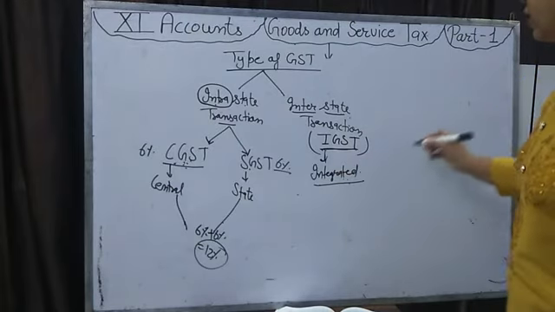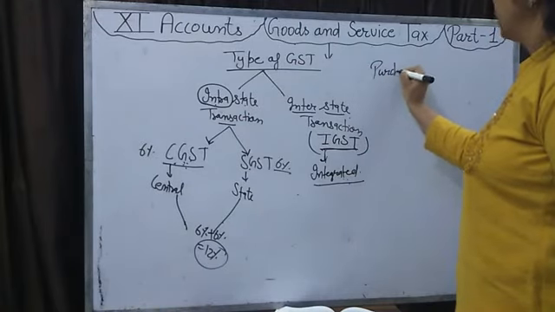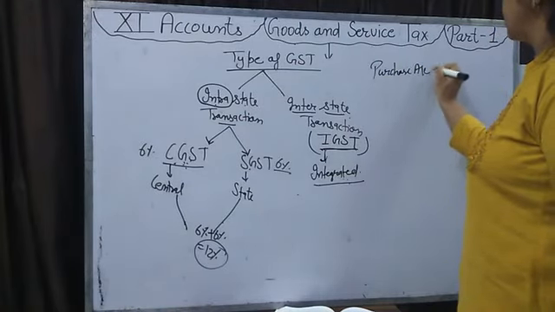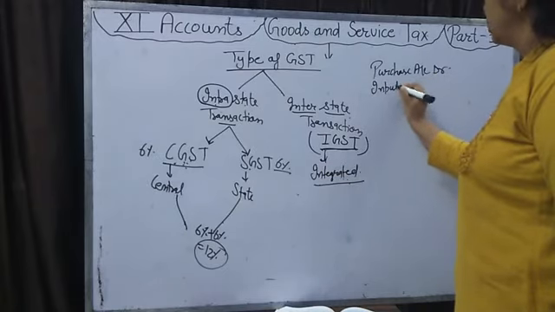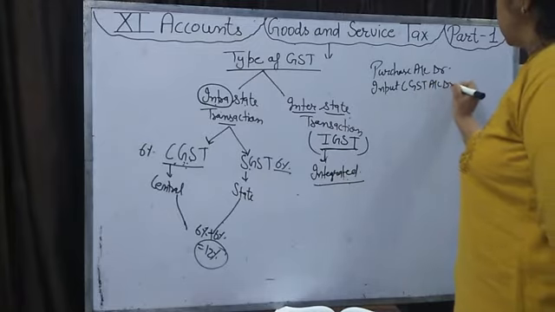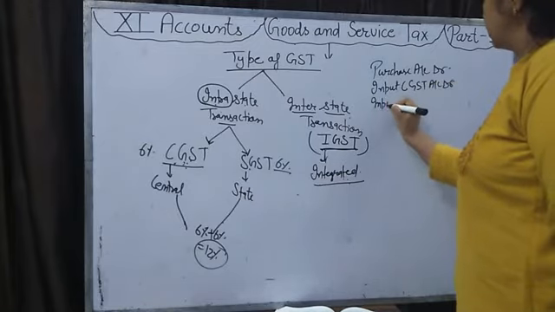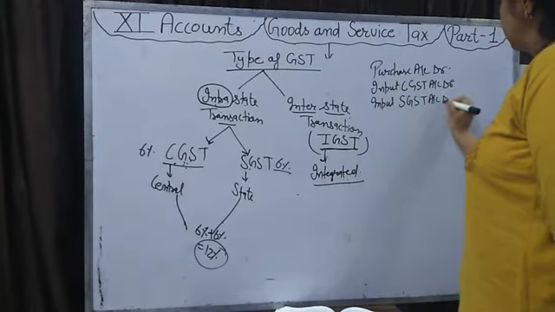Okay. So at the time of transaction, when purchases are there, we will pass the entry: purchases account debit, input CGST account debit, input SGST account debit, to bank.